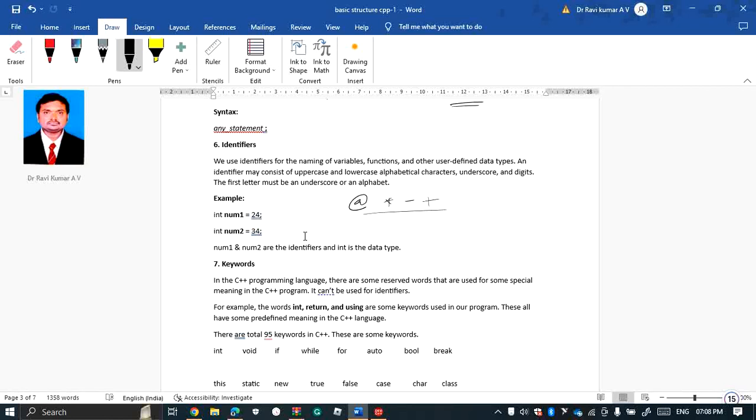As I said, it should give a specific meaning, and it should not contain a keyword. For example, in int num1 and num2, num1 and num2 are the identifiers, and the data type is integer.